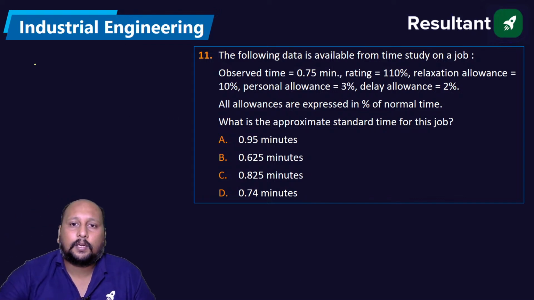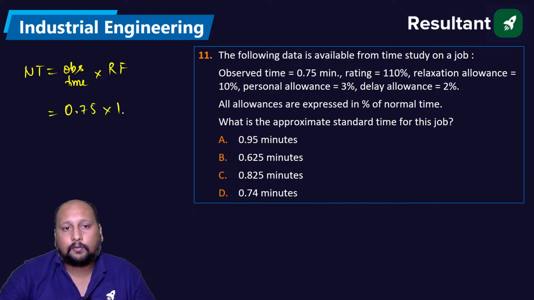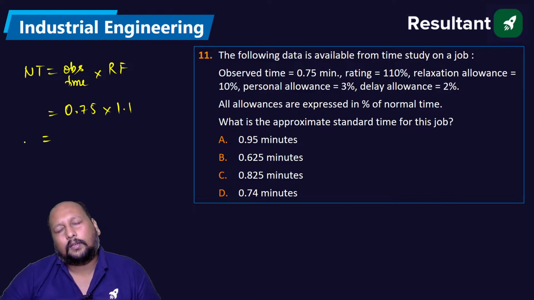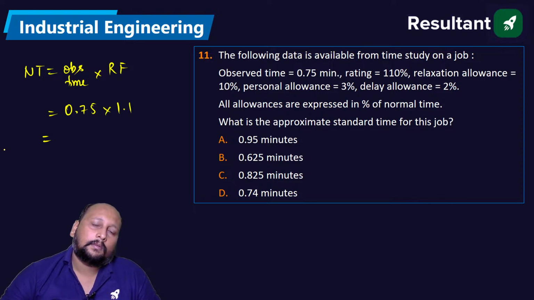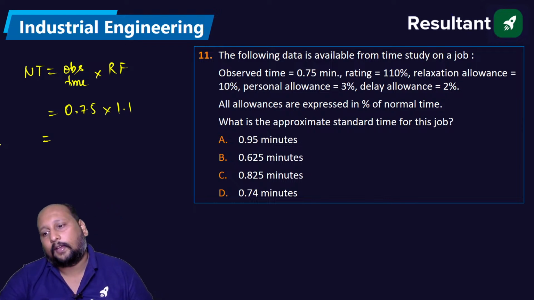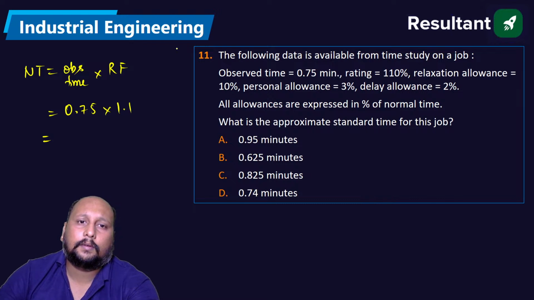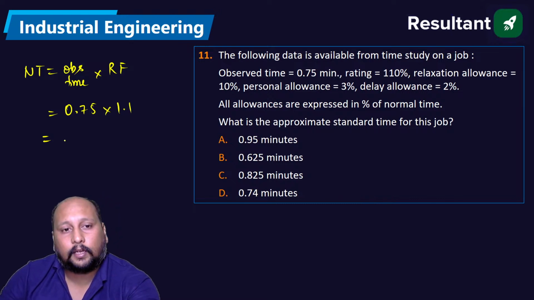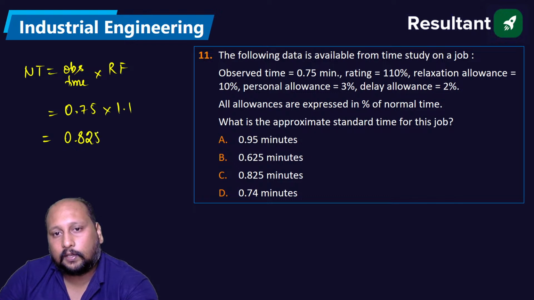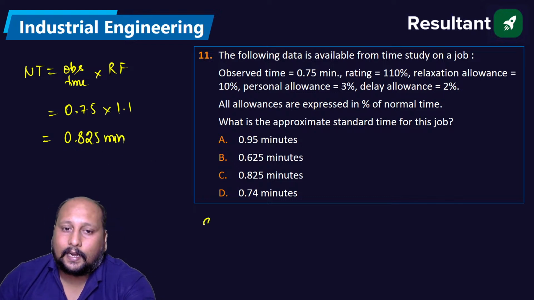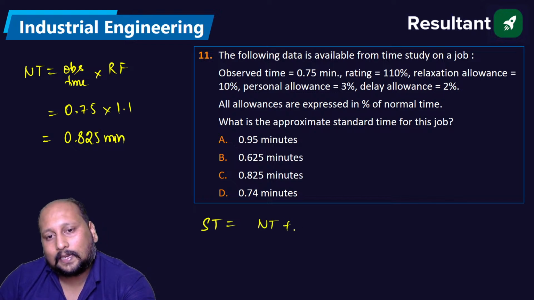Now we know that observed time is given as 0.75. So normal time is equal to observed time into rating factor. So observed time is 0.75 into rating factor is 1.1. So this will be 0.825, I think, in minutes. And we know that standard time is equal to normal time plus allowance.